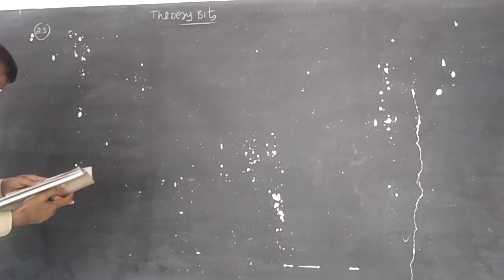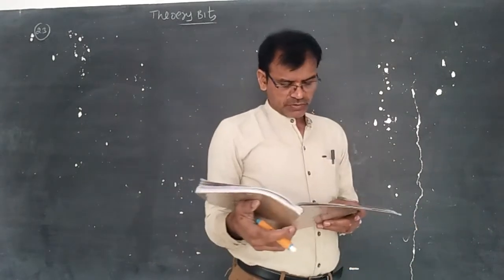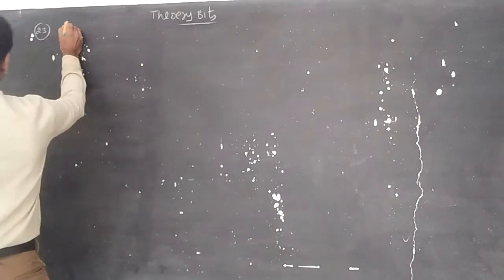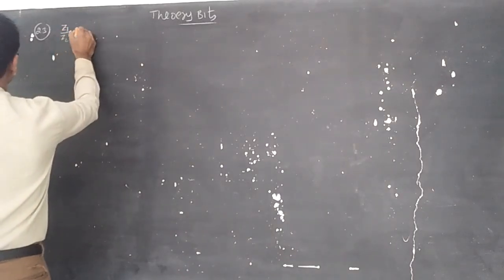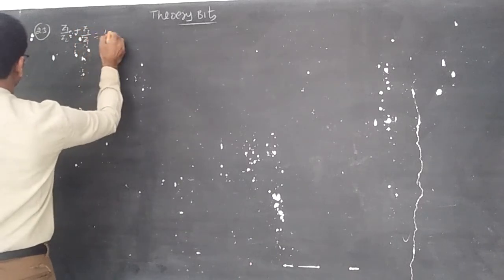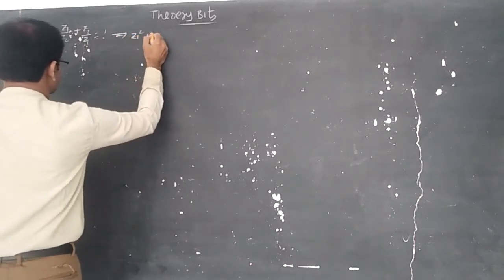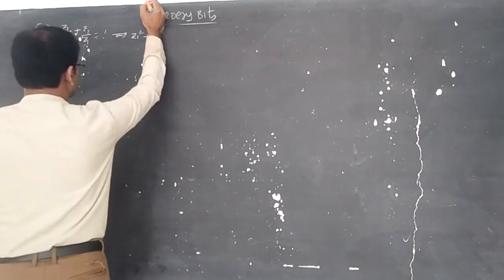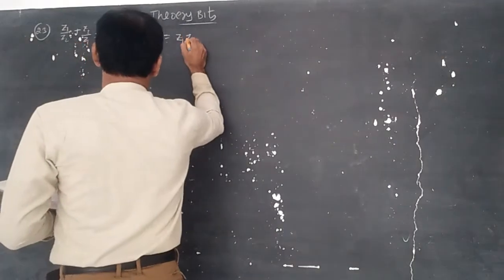Now the 23rd question. Let Z1, Z2 be two complex numbers such that Z1 by Z2 plus Z2 by Z1 is equal to 1. Then the origin and the points represented by Z1 and Z2 form what? That implies Z1 square plus Z2 square is equal to Z1 Z2.